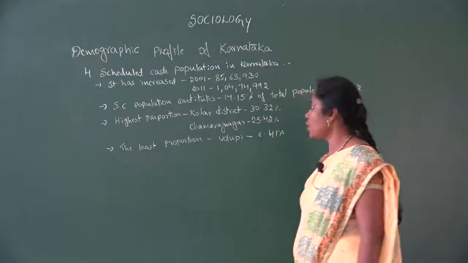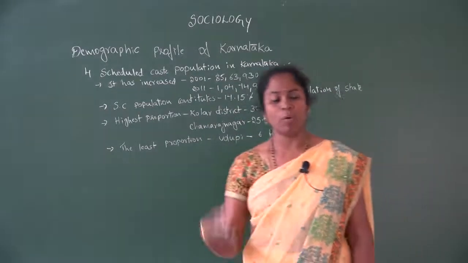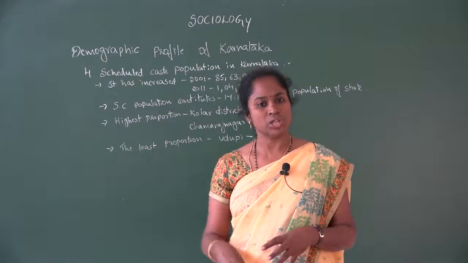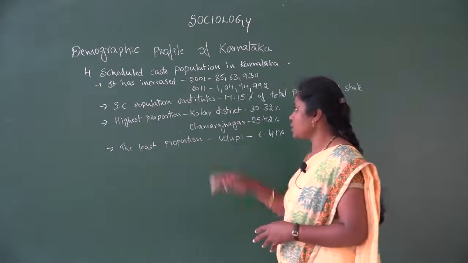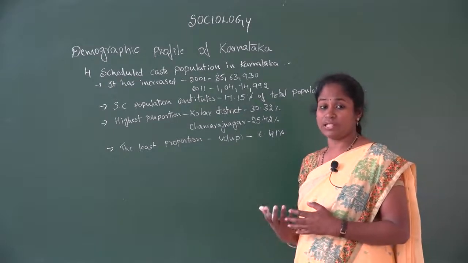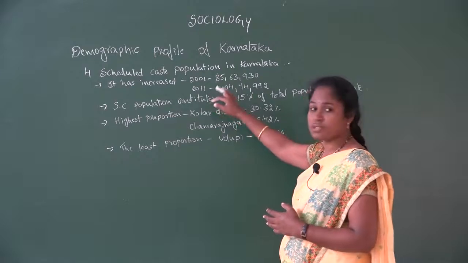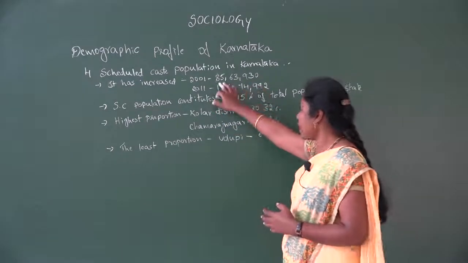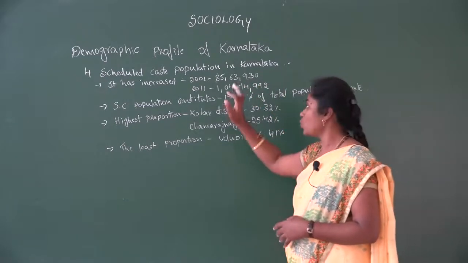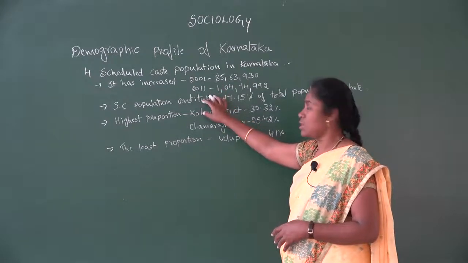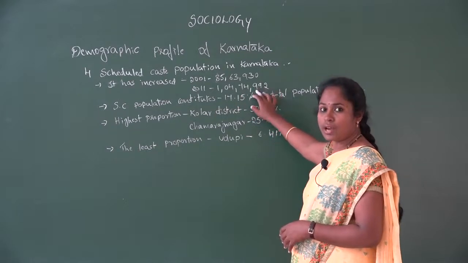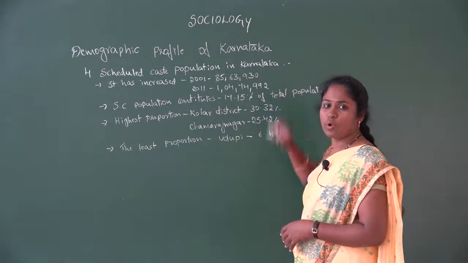Fourth point, scheduled caste population in Karnataka. The population of Karnataka also includes a contribution from the scheduled caste. We could see that the population of Karnataka has been increasing, and the scheduled caste population according to the 2001 census is 85,63,930 persons, and according to the 2011 census it has increased to 1,04,74,992 persons.